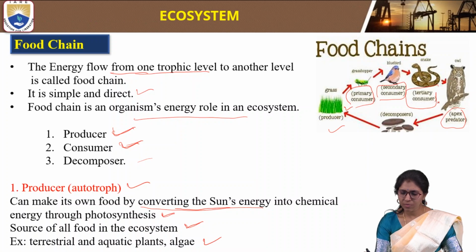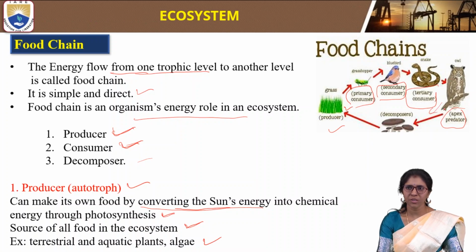After that, the waste products from all these living things are decomposed by decomposers, which convert the waste into minerals, which are useful for the growth of plants and trees.